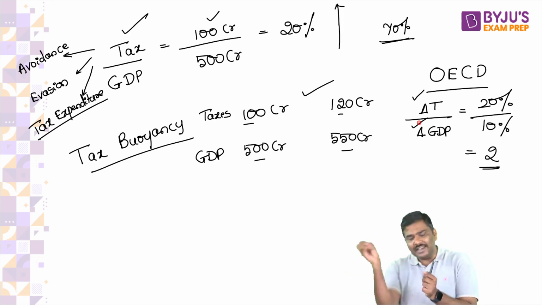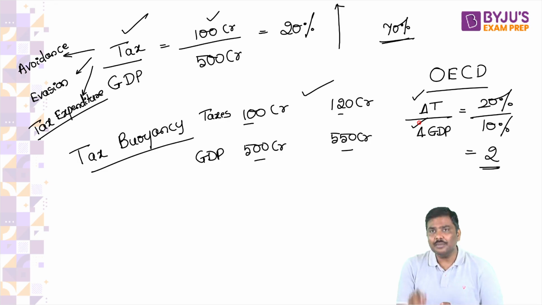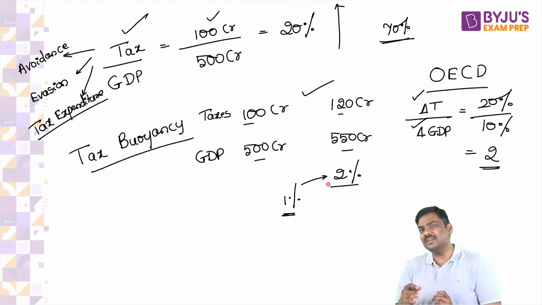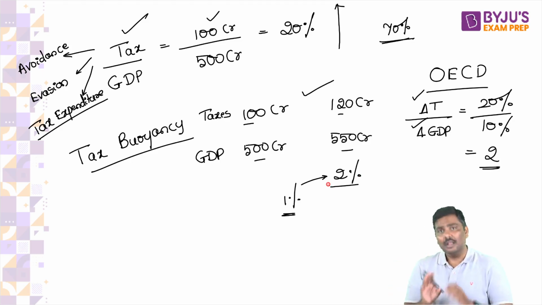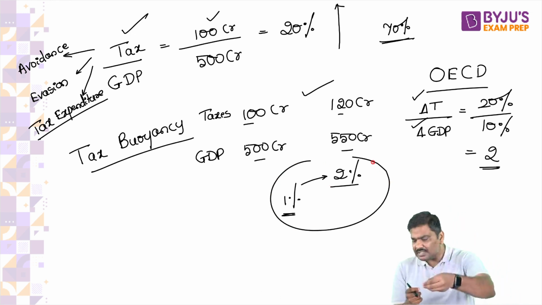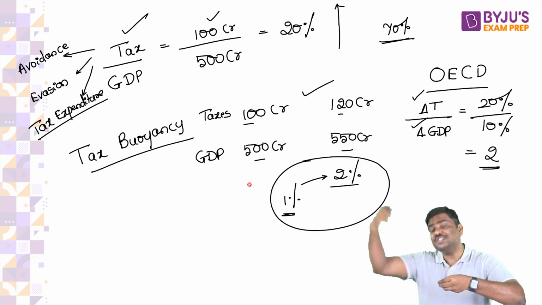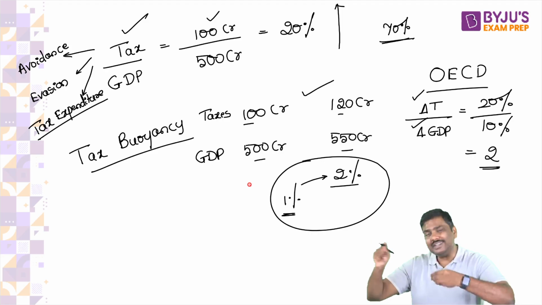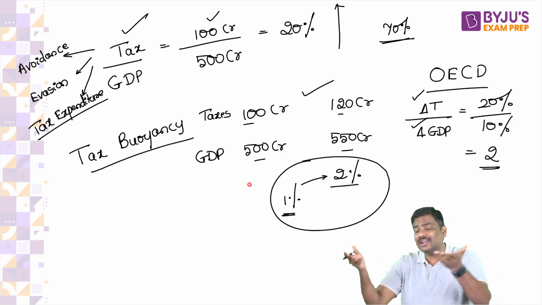If GDP has increased by 1%, what is the meaning of tax buoyancy of 2? If GDP has changed by 1%, your taxes collected have changed by 2%. Now, based on this, don't you think having a higher tax buoyancy is always preferable? Think of it. What is the inference that you're drawing here? If GDP is changing by 1%, your tax collection is changing by 2%. So does it make sense to you if I say tax buoyancy should be higher for a year?